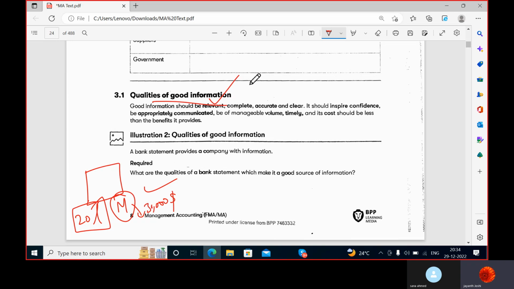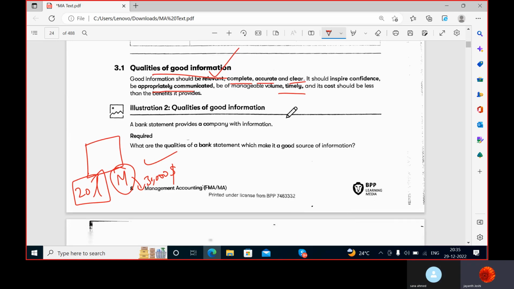It's relevant for me, and the information should be complete. Never should be half, accurate and clear. Then definitely it can build confidence. Like a person can be very confident if all these things information has, isn't it so? And it should be appropriately communicated and timely communicated, and it should create value for you. That's it. Again, this homework. Yes, sir.